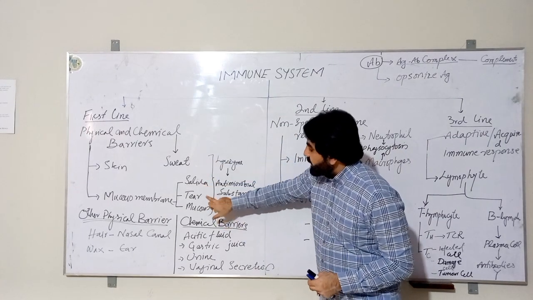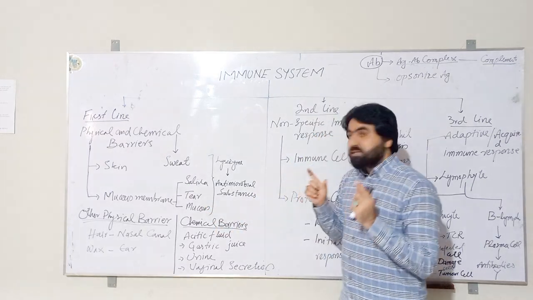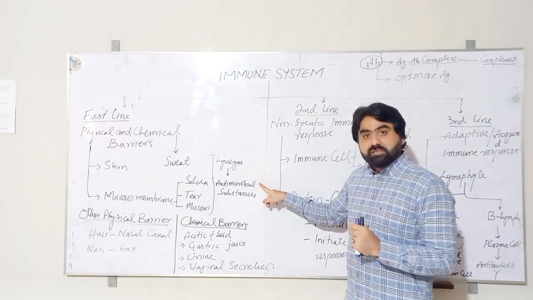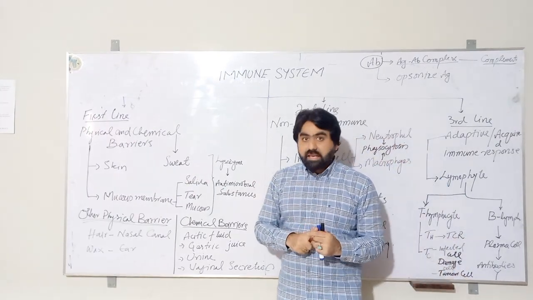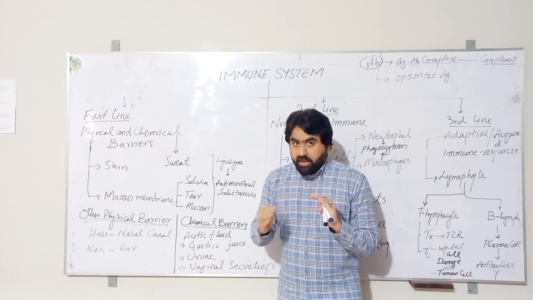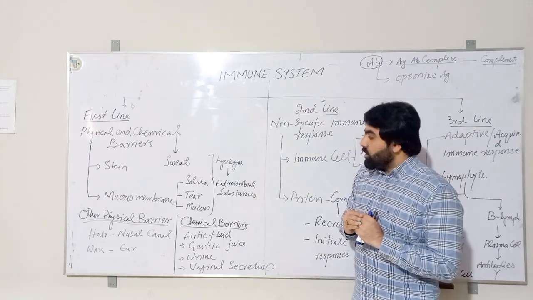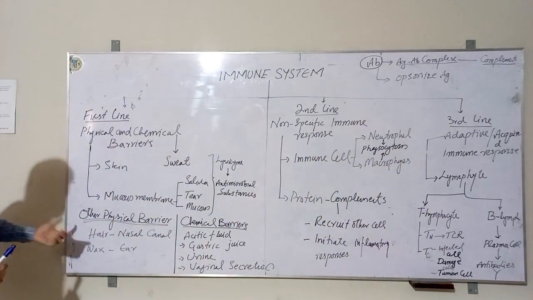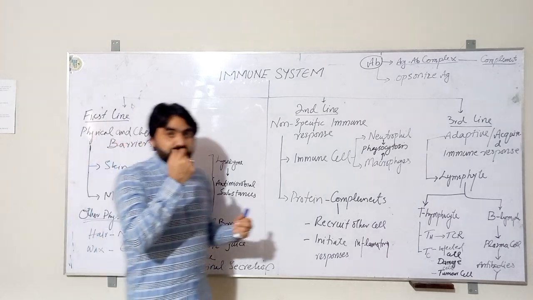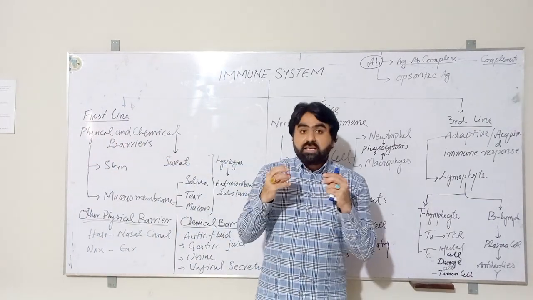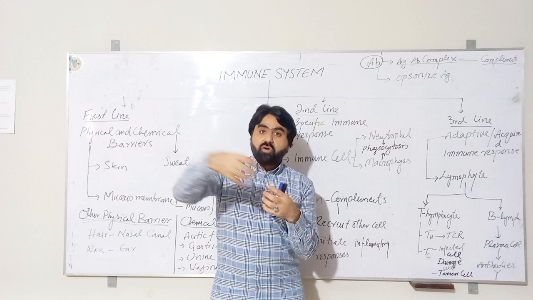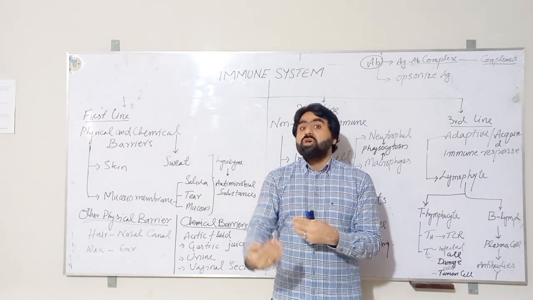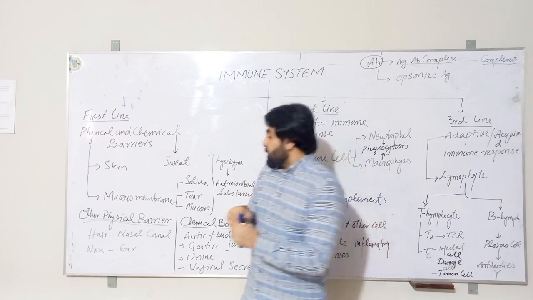Sweat, saliva, tears, and mucus, these chemical barriers contain lysozymes, which are antimicrobial substances that try to kill or destroy the microorganisms on the human body. There are some other physical barriers like hairs present in the nasal canals. These hairs trap the foreign invading microorganisms and do not allow them to enter into the body.